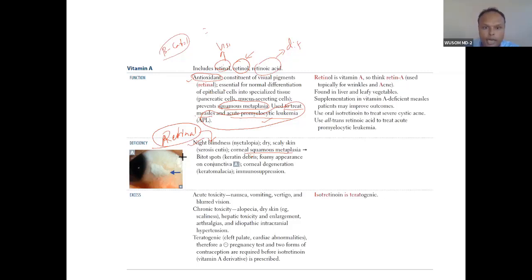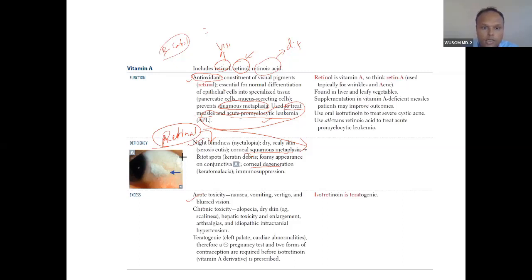Then dry eye, Bitot spots, and corneal degeneration happen because of retinoic acid. The function is related to retinoic acid, which is synthesized from retinol. That is why vitamin A deficiency will incapacitate all this.